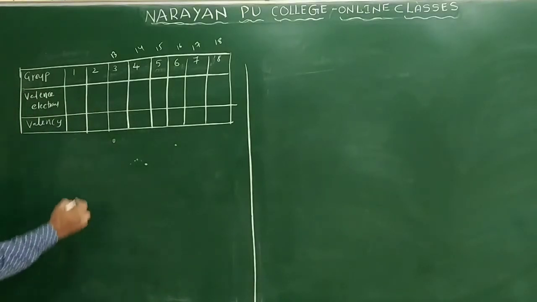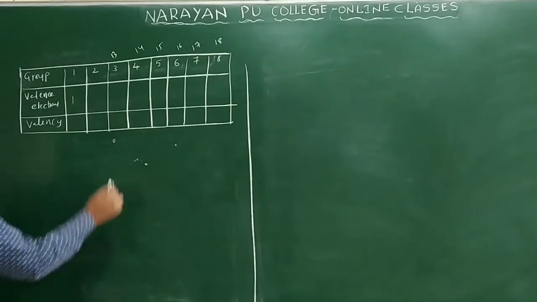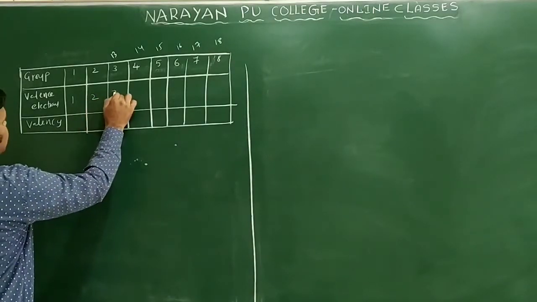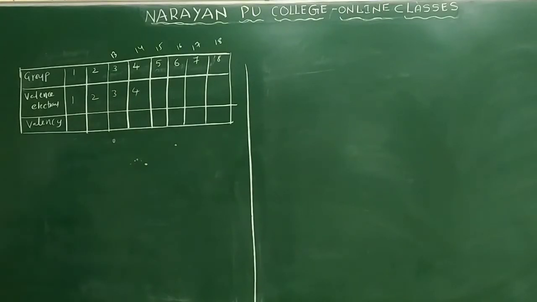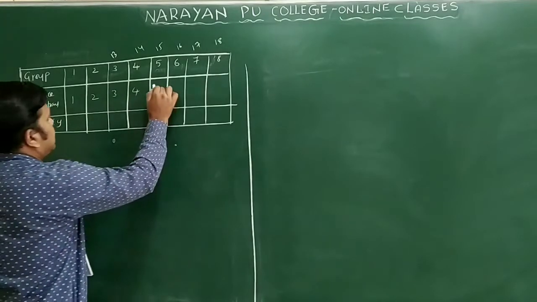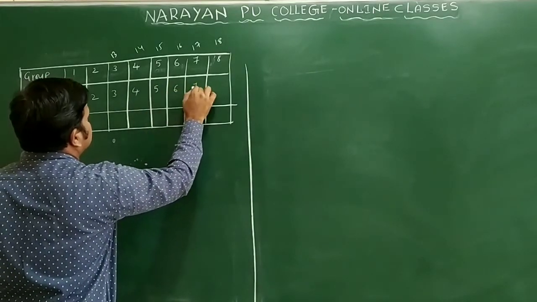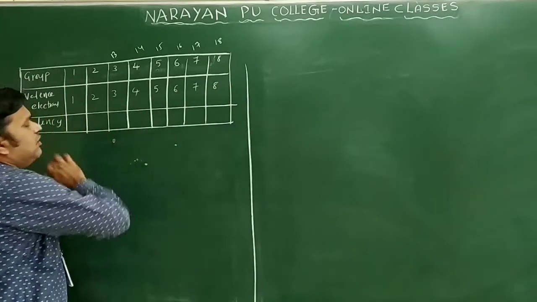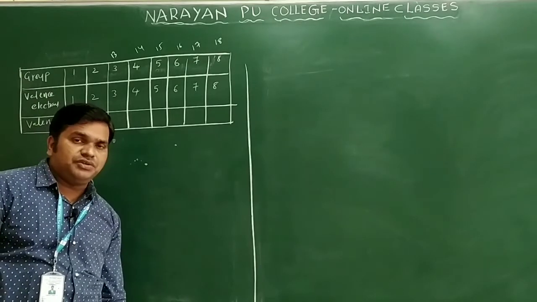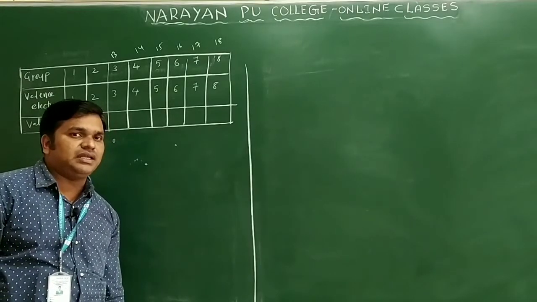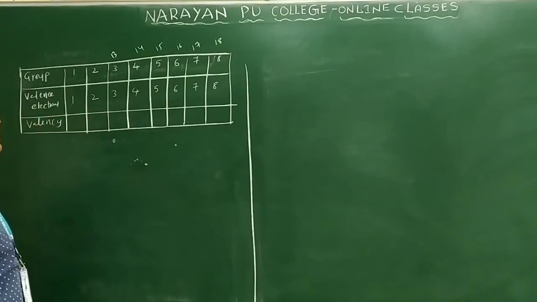Clear now? First group valency you can say 1 only, because the valence is equal to the group number. Here we have 2, here we have 3, and here we have what? 4 valence electrons are there. Now come to this one, you will write here 5, 6, 7 or 8. This is what? Valence electrons only. First group is 1, second group is 2, third group is 3, 4, 5, 6, 7, 8, like that you will write. Now we will write the valency here.